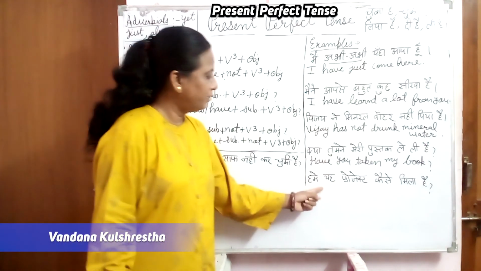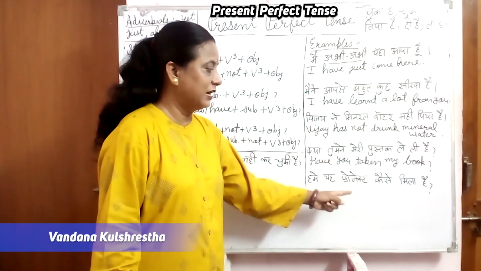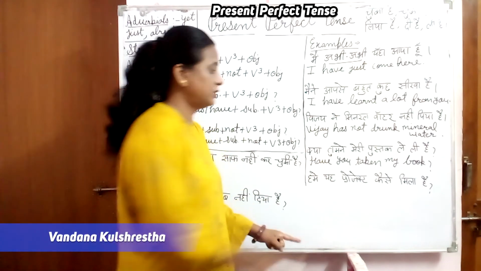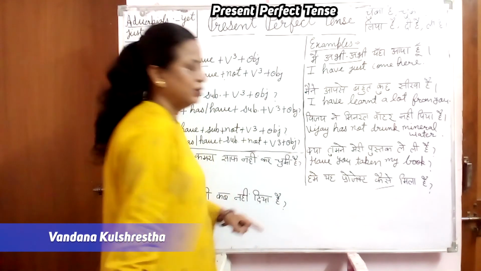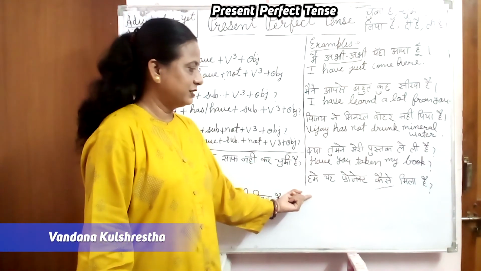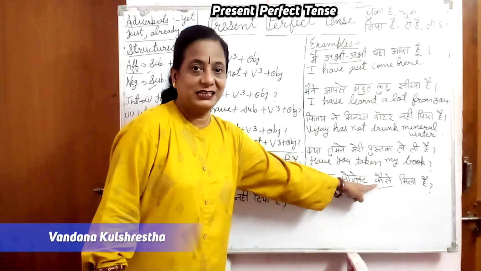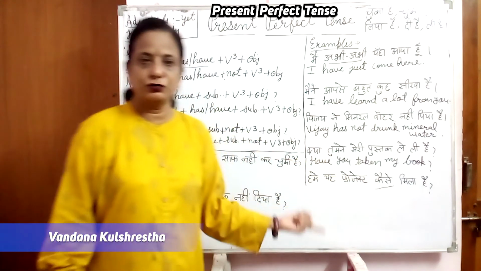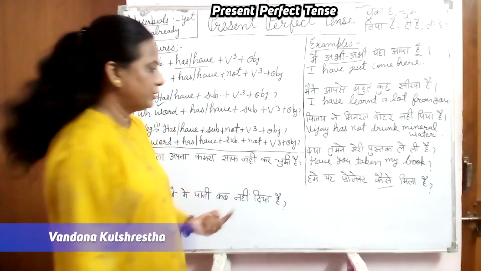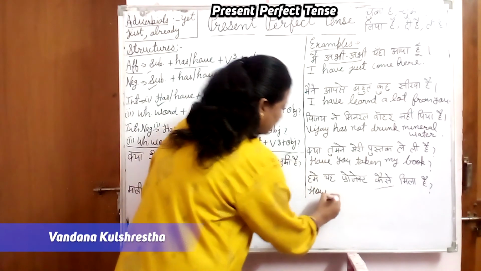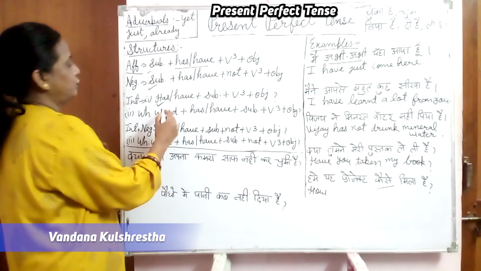Next is हमें ये प्रोजेक्ट कैसे मिला है. Now you can see in Hindi WH word is in the mid of the sentence. So we have to translate. Begin with this. कैसे. This is also a question word. How. So first of all we have to write here how. So we have to follow this.